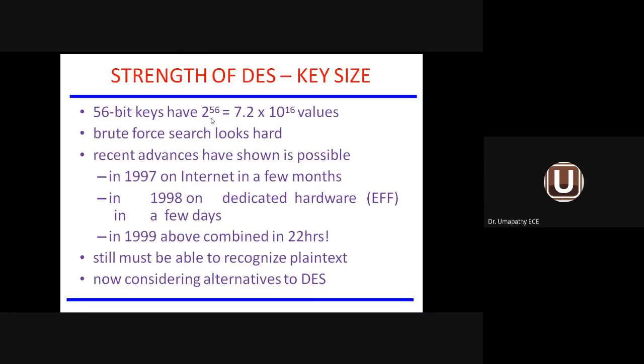It is very difficult to implement a brute force attack on the DES algorithm when implemented over the network, and still be able to recognize the plain text information. Now they are considering an alternative to the DES algorithm. So one of the important strengths of DES is the size of the key: 2 power 56 combinations are possible.